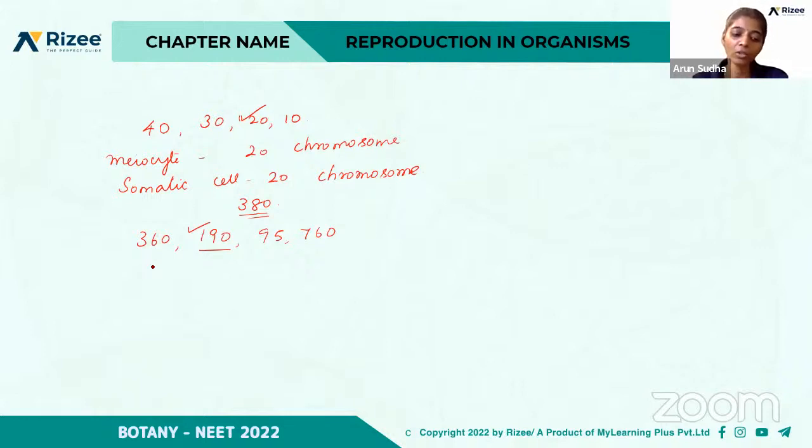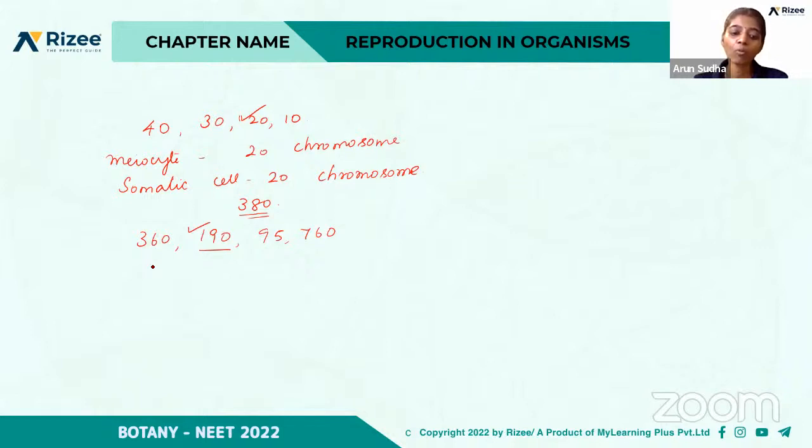Which of the following pairs is wrongly matched while the remaining three are correct? Penicillium, conidia; water hyacinth, runner; Bryophyllum, leaf buds; Agave, bulbils. So which pair is wrongly matched?